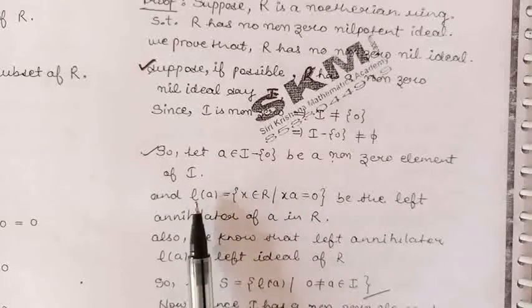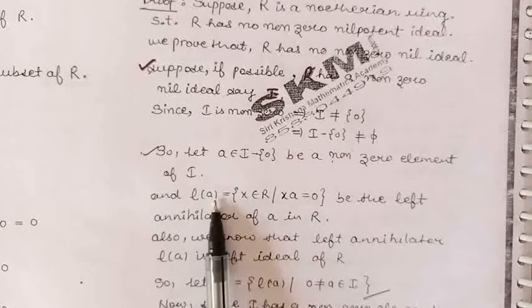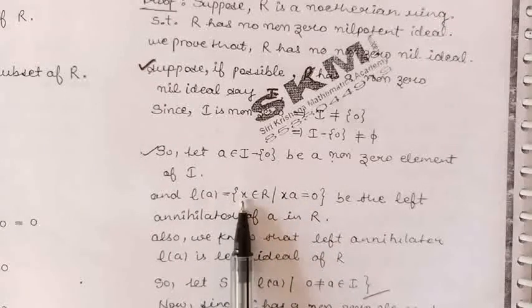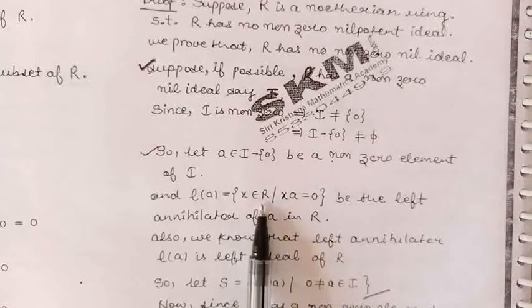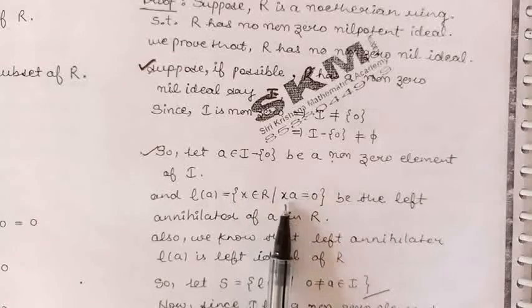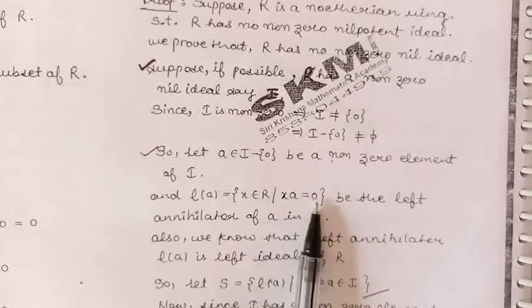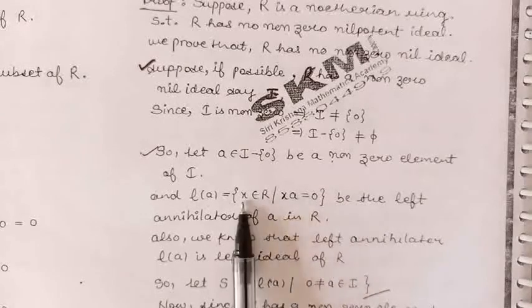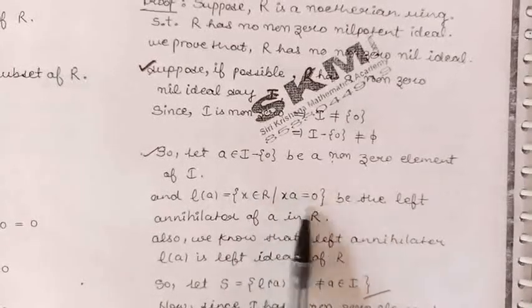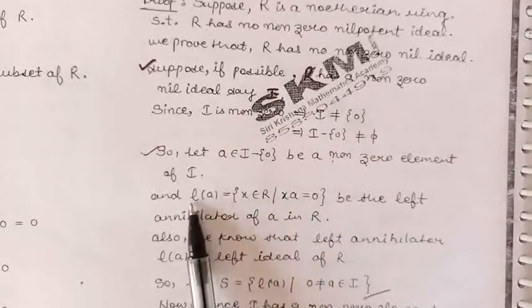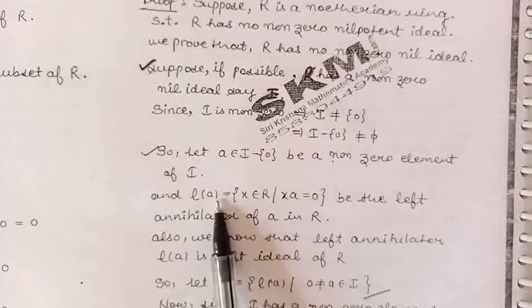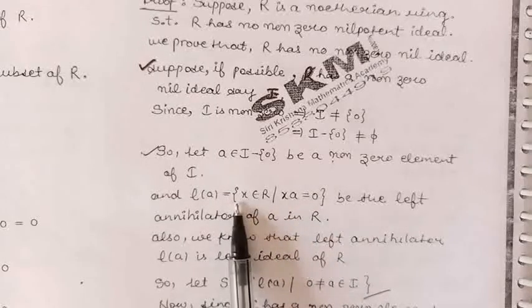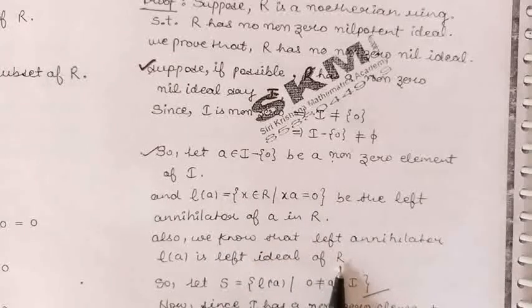By definition, the left annihilator of element A is the set of all those elements X belonging to the ring R which annihilate A, means X into A is equal to 0. All elements which satisfy this condition belong to the left annihilator of A. And the left annihilator of A is a left ideal of the ring R. We have already discussed it in the previous section.